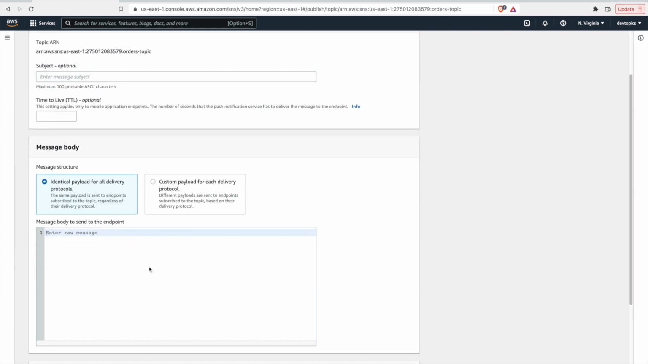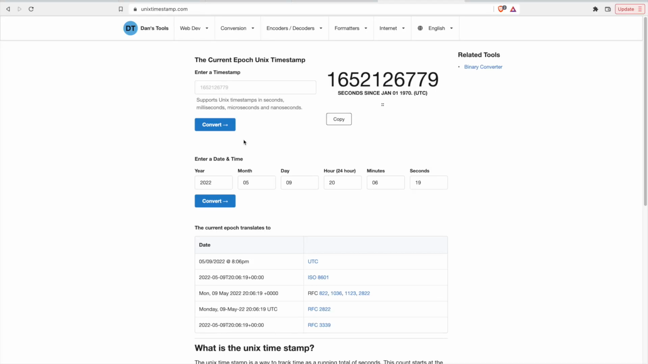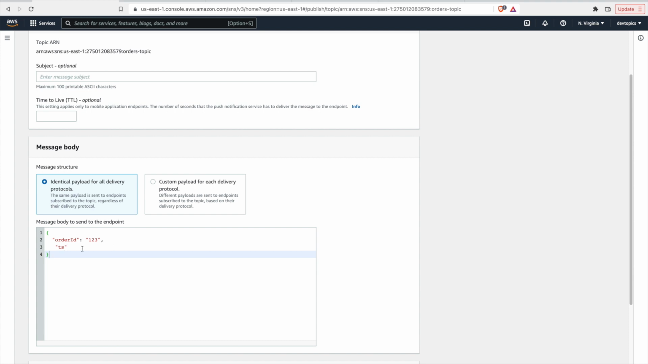I'm going to leave these blank. I'm going to put in order ID, and we'll say 123, and then we'll just give this a timestamp. And I'm going to get the current epoch here, and just put that in for the timestamp. And that's an int.